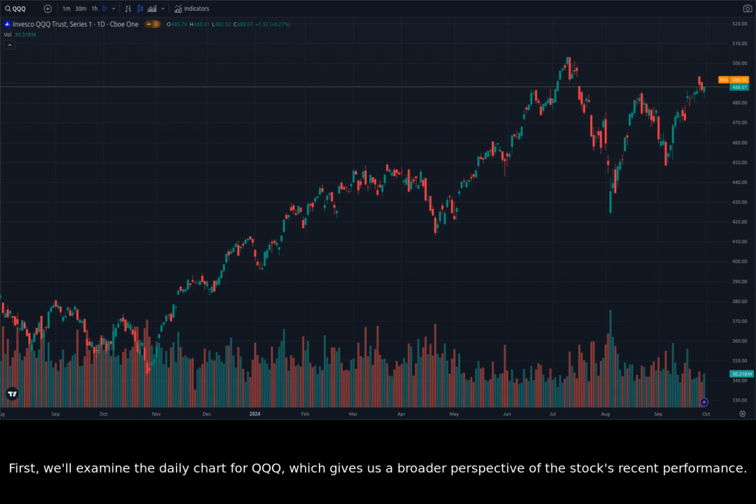First, we'll examine the daily chart for QQQ, which gives us a broader perspective of the stock's recent performance. As we can see from the daily chart, QQQ has been consolidating in a range over the past few weeks. The stock has been trading between the 360 to 370 range, with a clear resistance level at 370. This suggests that the bulls are facing strong resistance at this level, preventing the stock from breaking out.